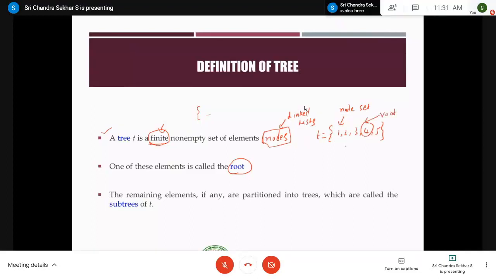So the remaining elements, that is 1, 2, 3 and 5, are partitioned into trees, which are called subtrees of T. If you partition 1 and 2 as one part, and 3 and 5 as another part, then 1 and 2 is again a tree, but it is called a subtree. Similarly, 3 and 5 is again a tree, but it is called a subtree, right? So this is the simple definition of a tree.